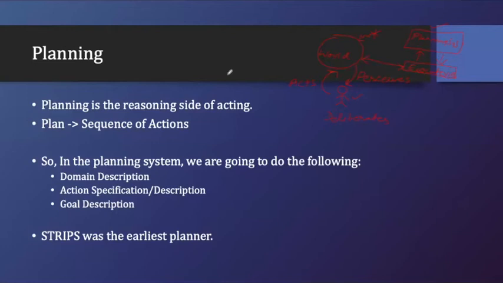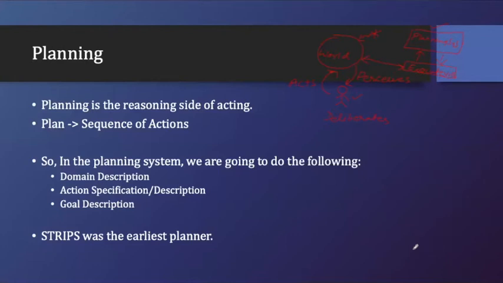Next thing is we don't have to bother about the timing. We just have to bother about the sequence of actions. So one action will be performed, and after that this action will be performed, after that this action will be performed. That sequence of actions we have to look after. We don't have to bother about the time, that at time t1 what we have to do, at time t2 what we have to do.